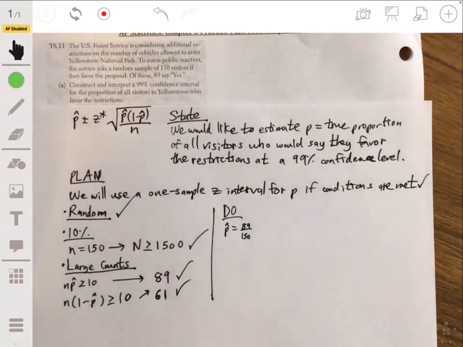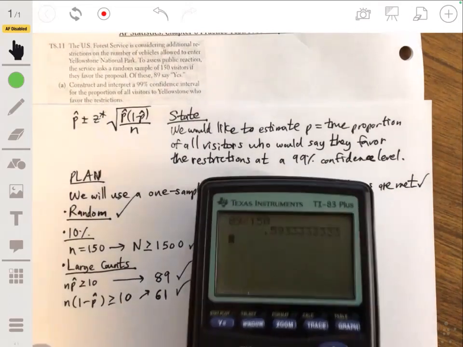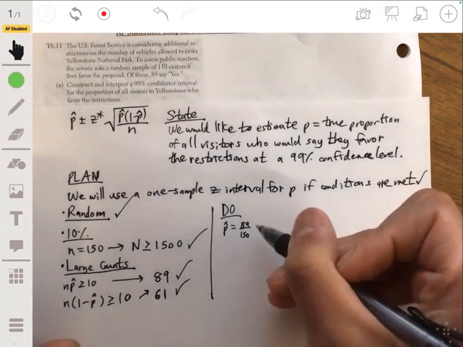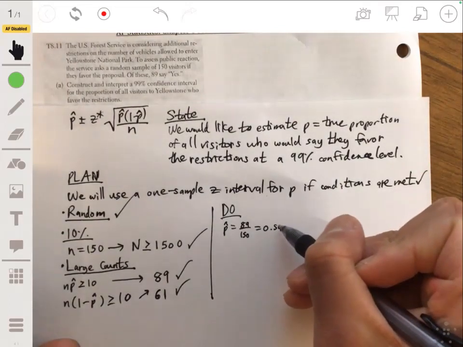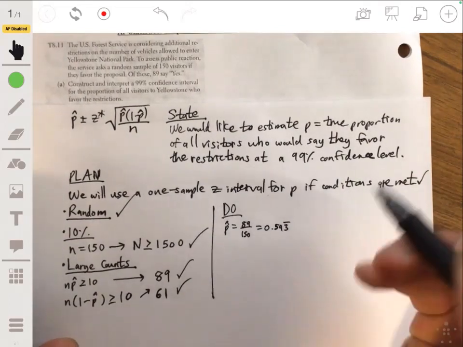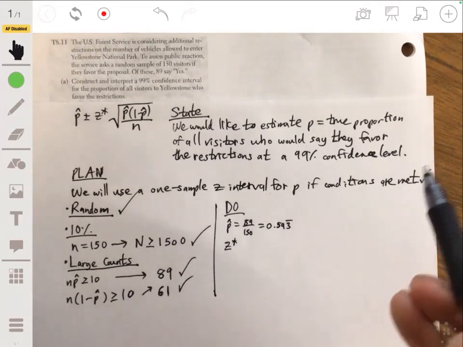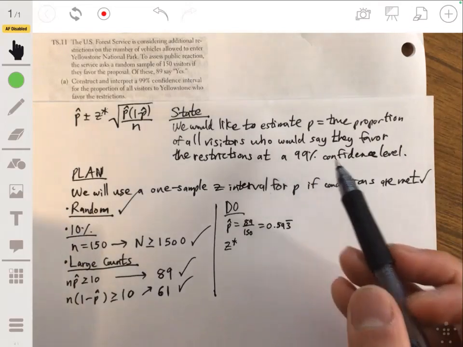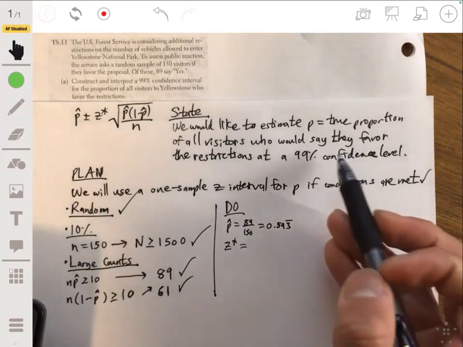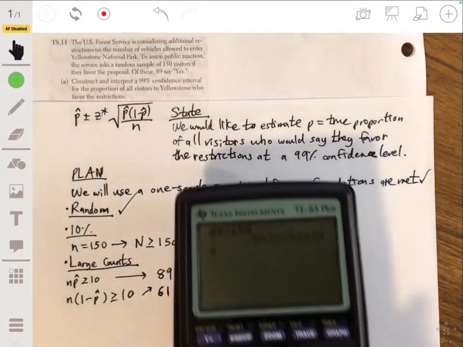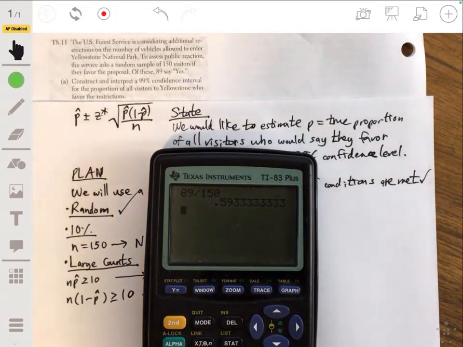And we'll see what we get. 89 divided by about 0.593 repeating. Our Z star, we're looking at a 99% confidence interval. So that means there's going to be 1% left over, or 0.5% left over on either side of the interval.